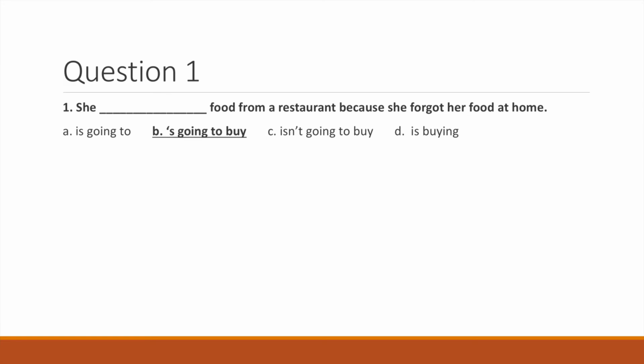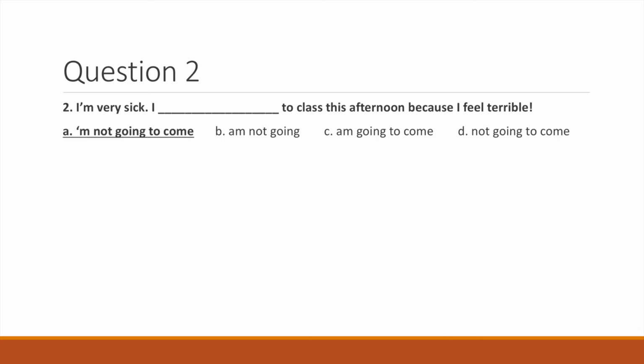Question 1. She blank food from a restaurant because she forgot her food at home. If I forget my food, I need food. We have the subject she, so the be verb is. Now, we can make a contraction with she and is to form she's, followed by going to, and the base verb, buy. So B is the correct answer.